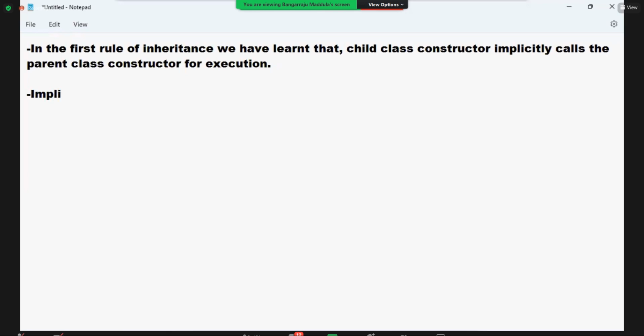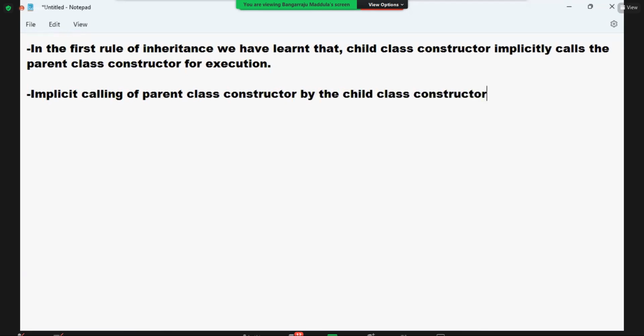Implicit calling of parent class constructor by the child class constructor is possible only when the parent class constructor is... Are you clear? That is what I am telling you.